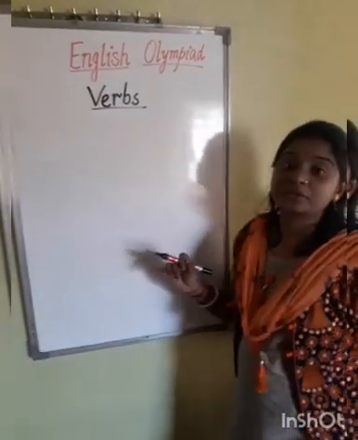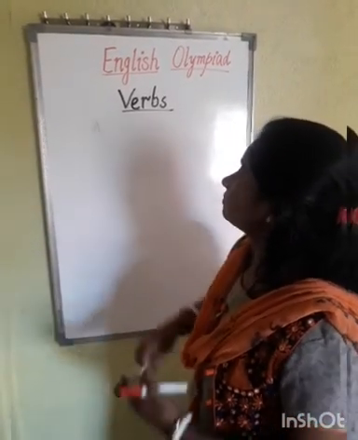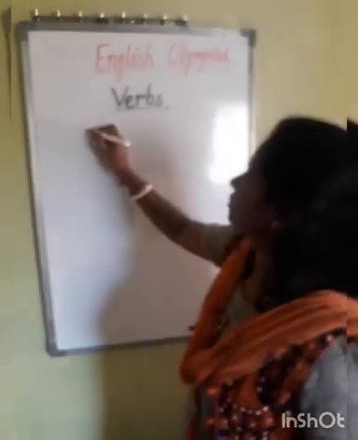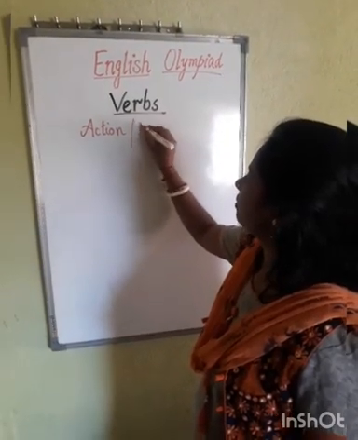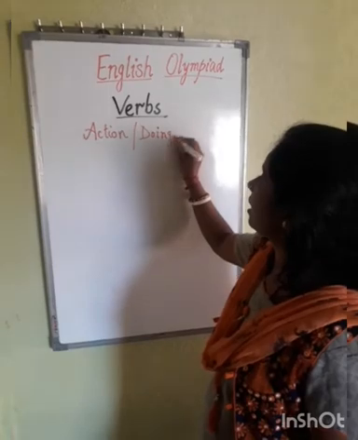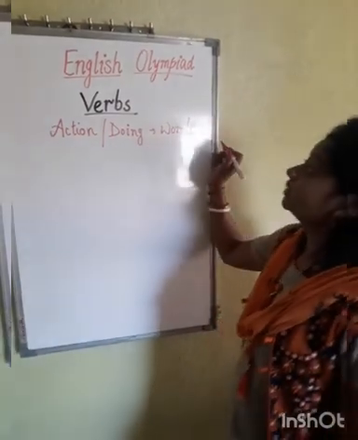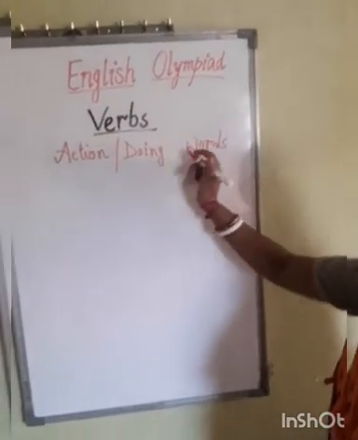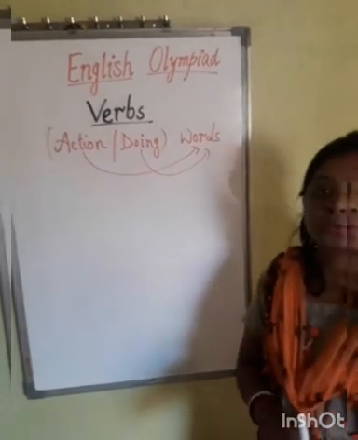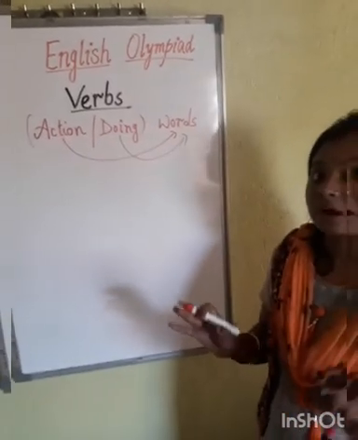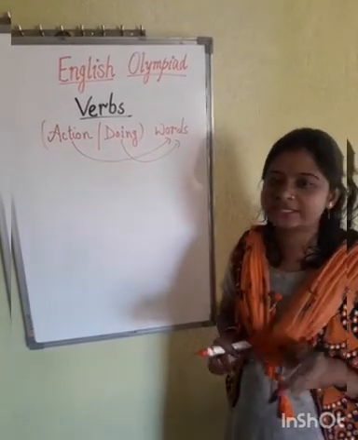You already know that verbs are the action words or the doing words. So you can write that verbs are action words or doing words. Action or doing words are known as verbs. Whatever action we do, whatever work we do, all that work comes under verbs. But this definition is partially correct.